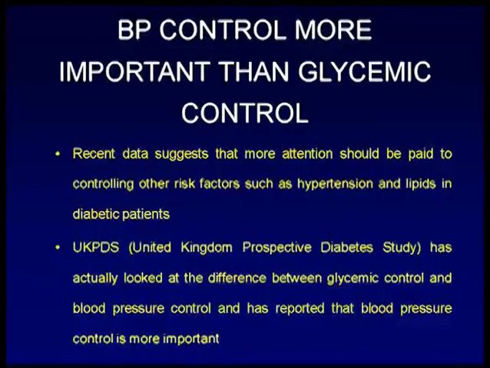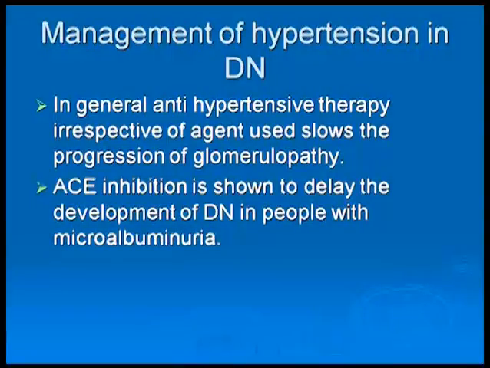So when it comes to management of hypertension in diabetic nephropathy, in general, antihypertensive therapy, irrespective of whatever agent we give, definitely has some positive effect on reducing the progression of glomerulopathy. But we all know that ACE inhibitors are very clearly shown to delay the development of diabetic nephropathy in people with microalbuminuria. We are not talking about people with diabetic nephropathy. Even people who have microalbuminuria, I am sure this elite audience knows the role of ACE inhibitors in postponing diabetic nephropathy in these people.